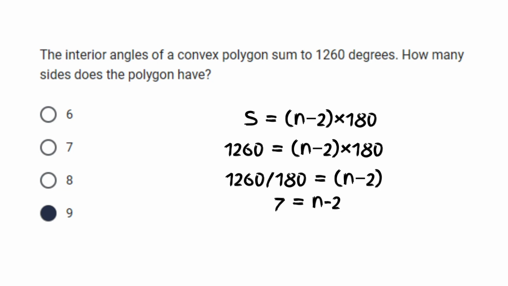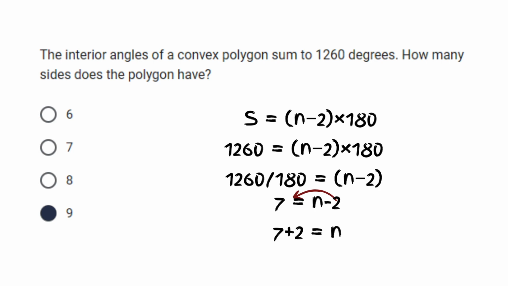Now, let's try and solve. So 1260 divided by 180 gives you 7 is equal to n minus 2. Now, are we finished with the equation? Not yet, because once again, we have to combine like terms. So with that, we will be moving 2 to 7. So in this case, it becomes 7 plus 2 is equal to n.